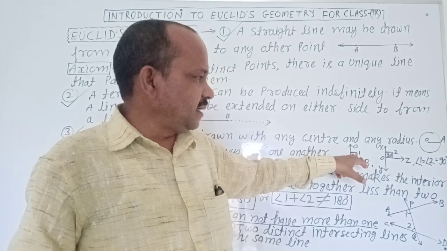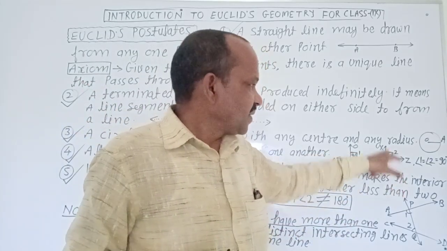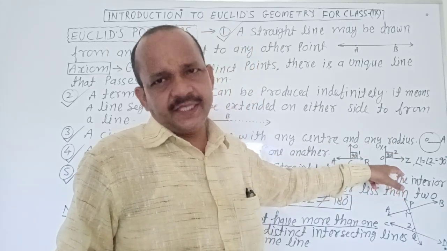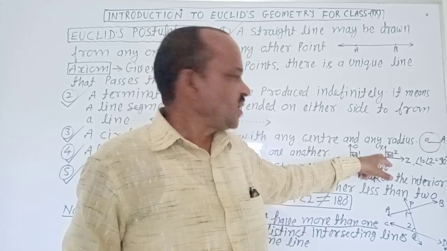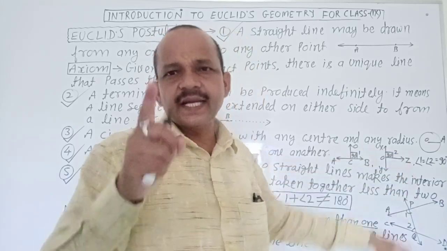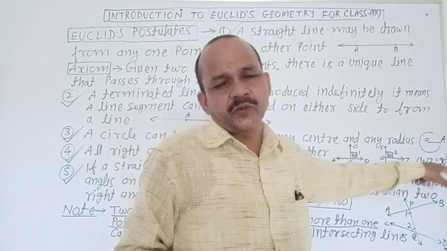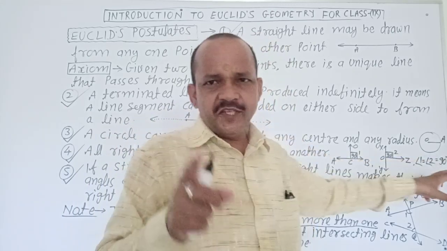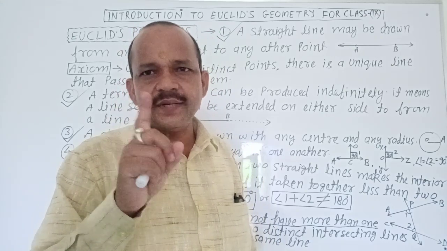Here angle 1 is 90 degree. Here XY is a straight line, OZ is perpendicular line. Angle 2 is 90 degree. It means angle 1 equal to angle 2 equal to 90 degree. It means both are equal. Clear? No confusion about it?